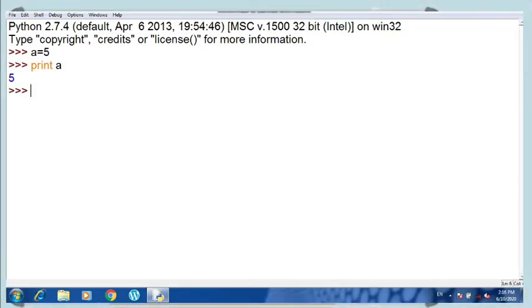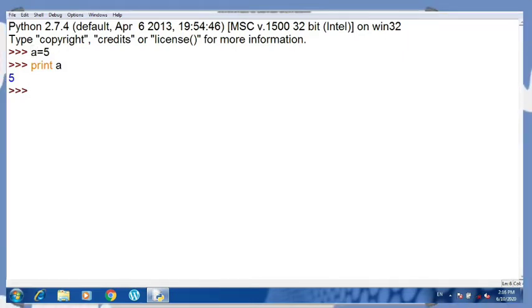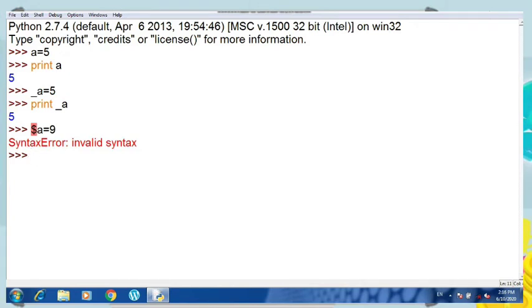Now the number one rule is that an identifier can be a long sequence of characters. The second is that you can use underscore as a first character. So I have used _a = 5 and then written print _a, and it is not giving me an error. However, if I use any other special character, for example $a = 9, it is going to give me an invalid syntax error. So we cannot use any special character as a first character apart from the underscore.